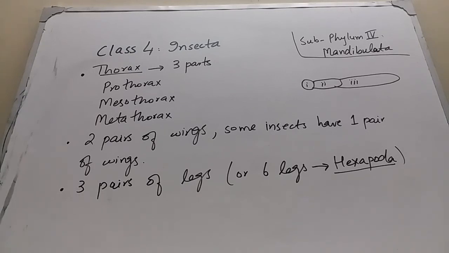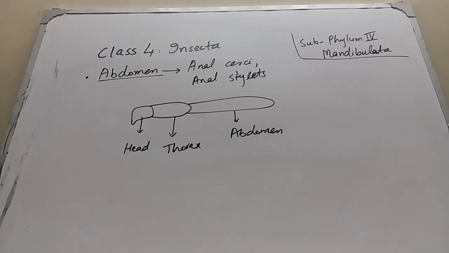Six legs, which means hexapoda. The old name of class Insecta was hexapoda. Hexa means six and poda means legs. Invertebrates having six legs, hexapoda. The last part of the insect body is abdomen, and abdomen is many segmented. The number of segments ranges from 6 to 10 or 11 segments. Abdominal appendages include anal cerci and anal stylets.